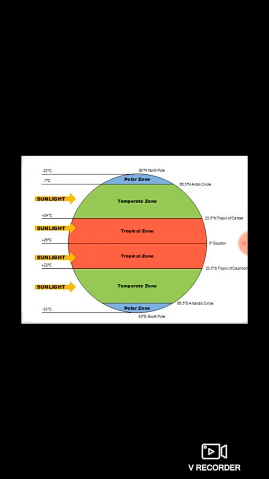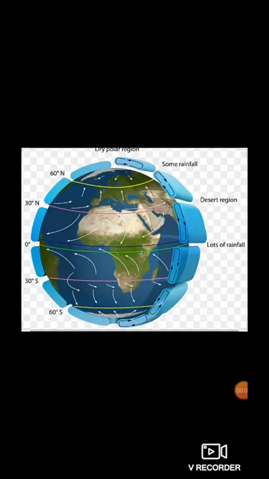So these are the divisions of earth based on temperature. The main factor influencing the distribution of temperature is latitudes or parallels. Now we will see the other factors which lead to diversity in the climate of different regions.